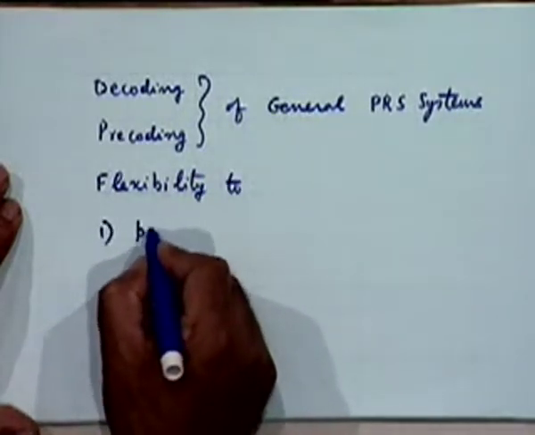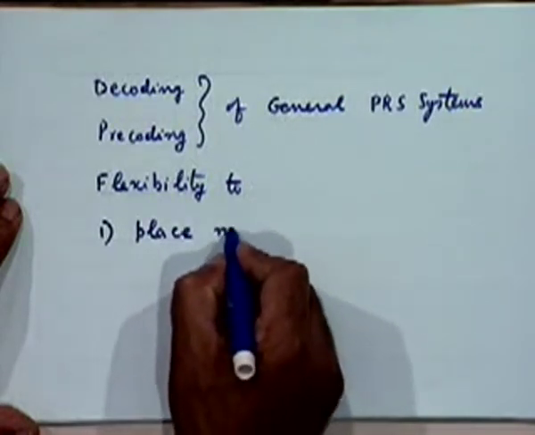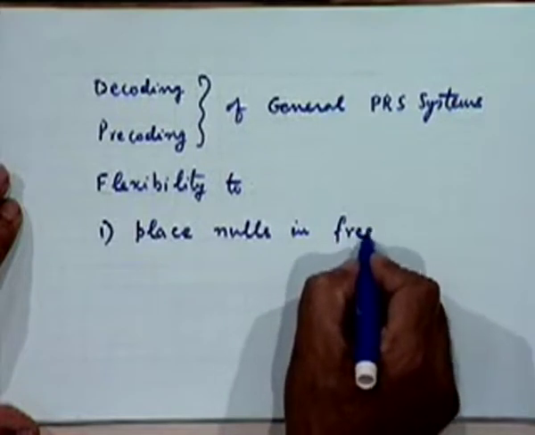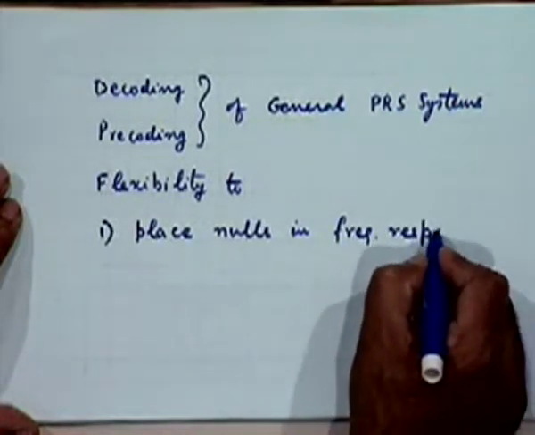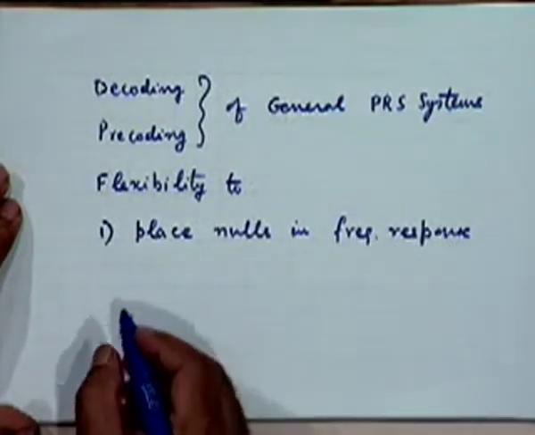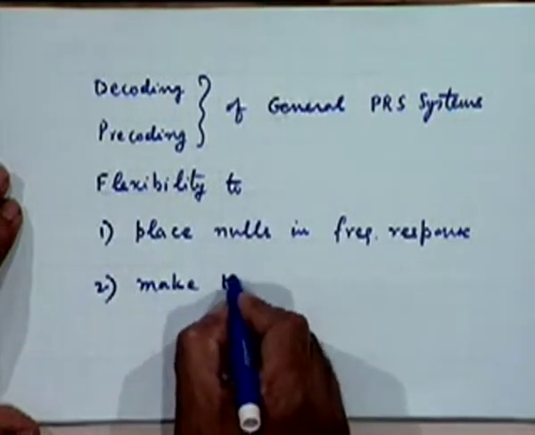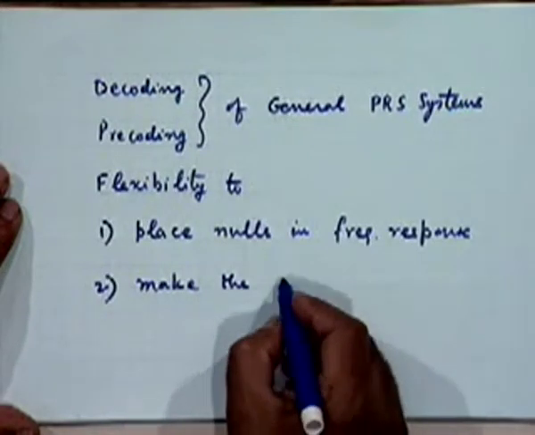Flexibility to place nulls in the spectrum, make the system less sensitive to timing errors,